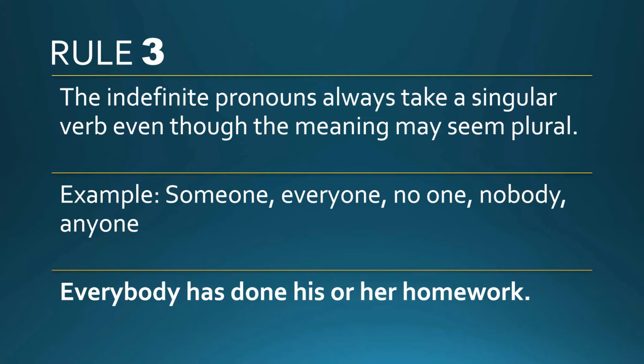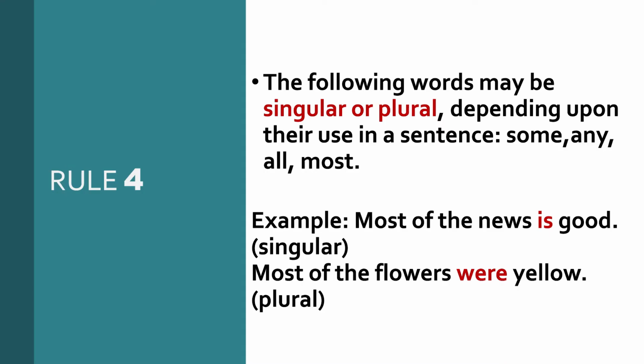Dear students, if you wish, you can note down singular indefinite pronoun each, either, neither, one, no one, nobody, nothing, anyone, anybody, anything, someone, somebody, something, everyone, everybody, and everything.